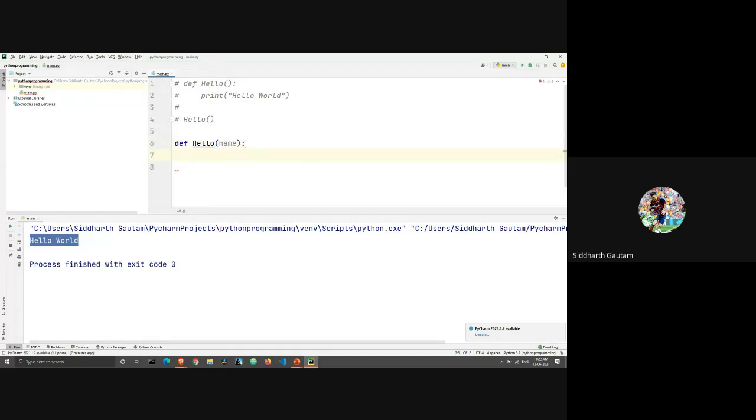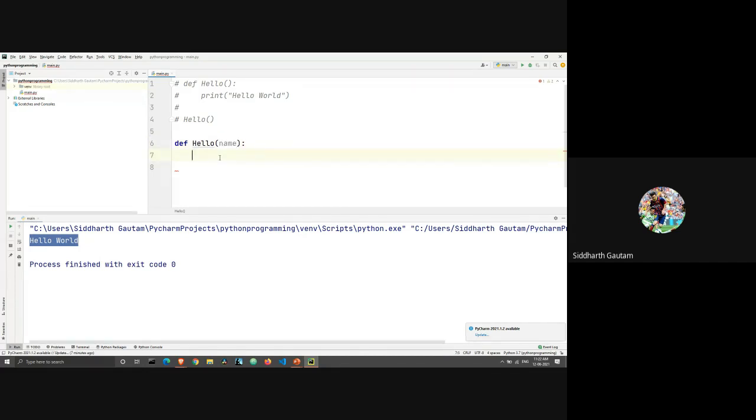So what is an argument? An argument is a data or a data point, whatever you would like to call it, which is coming from outside the function, but it gets computed inside. The computation happens inside of that function. So here we have a variable called name, and we can do anything with it inside of that function.